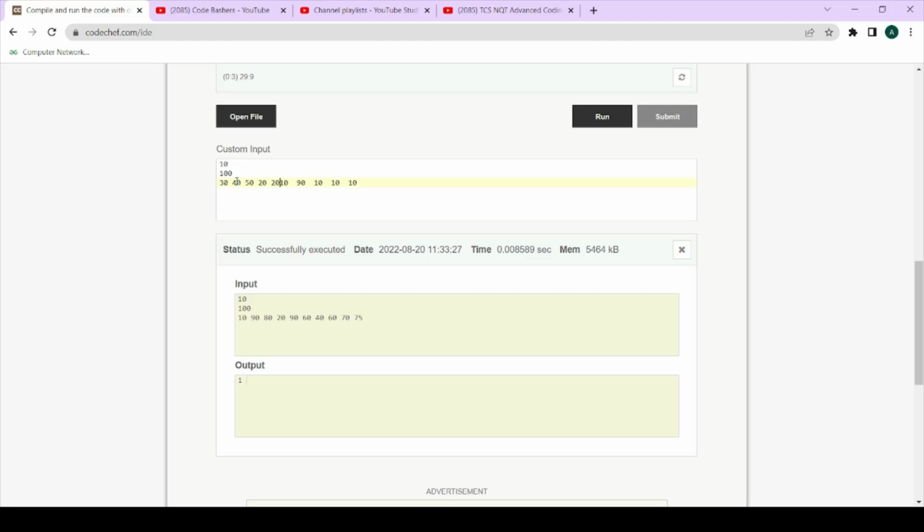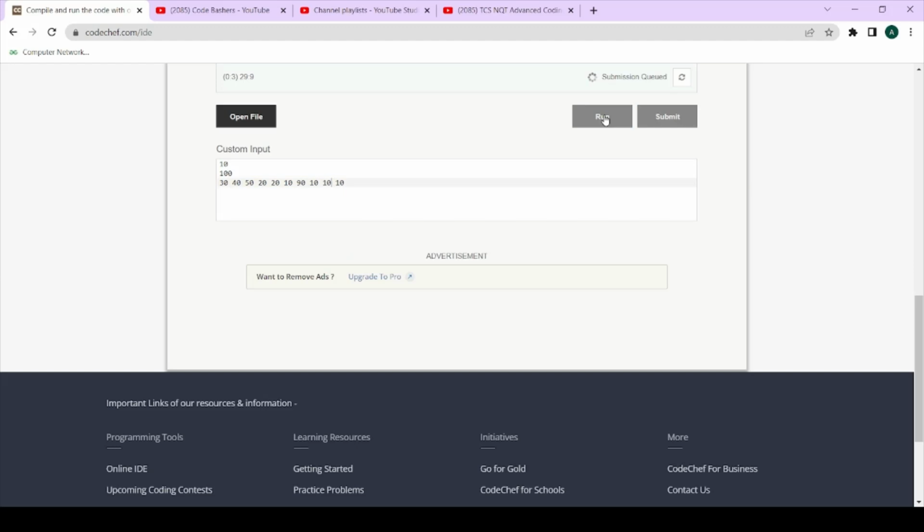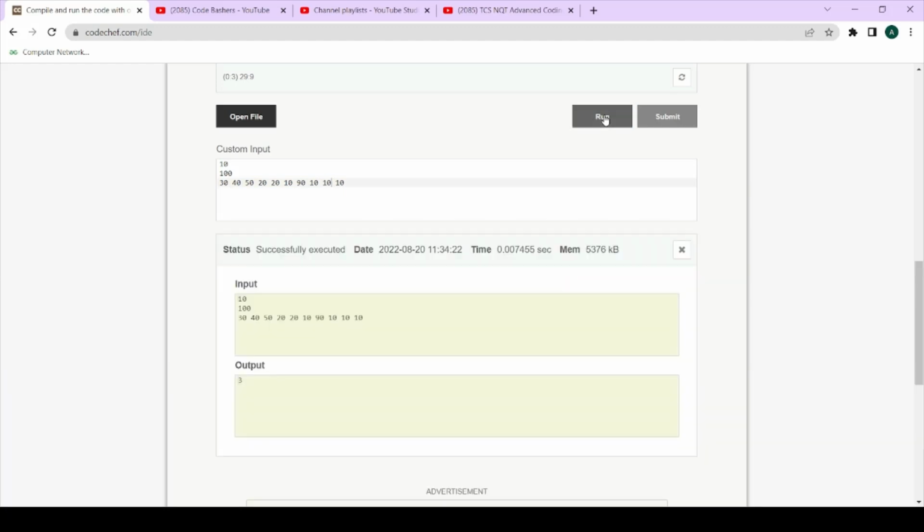Okay, let me run this particular input. It will show that our expected output is 3. Okay, so let me run it. Okay, so here you can see that the output is coming as 3.